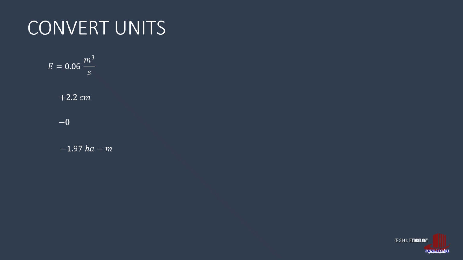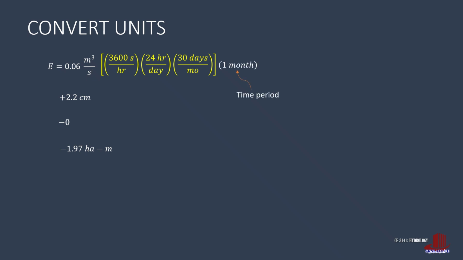For the first term, seconds can be eliminated by multiplying the conversion factor of 3600 seconds per hour with 24 hours per day and 30 days in a month. Why do we have to convert time into month? It is because the given parameter is 1 month, which can be multiplied in the function, thereby eliminating time.